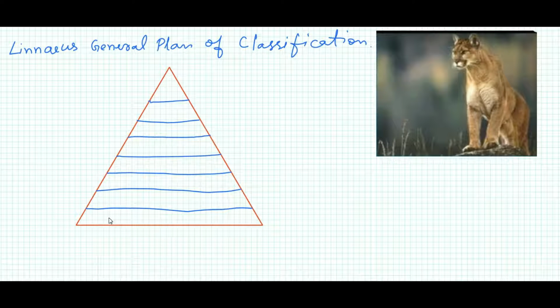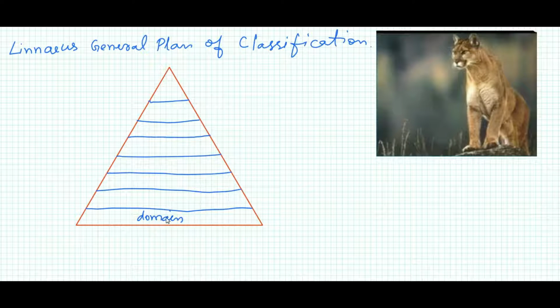So Linnaeus categorized organisms based on common characteristics. The highest taxonomic rank, starting from the bottom of the triangle, is domain. The domain is the top taxonomical rank while classifying organisms.